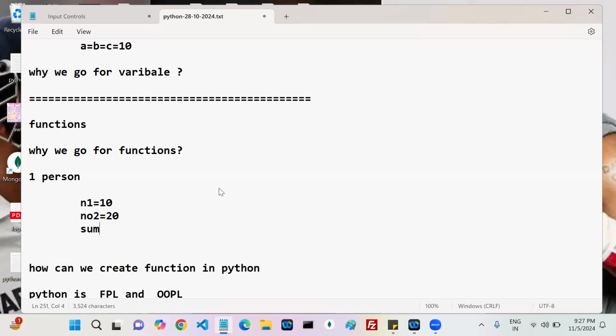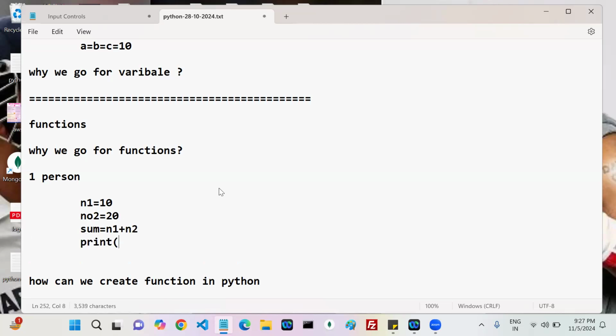Next, sum equals number 1 plus number 2. Then print sum. In total how many variables did you create in this code snippet? Total 3 variables: number 1, number 2, and sum, which holds number 1 plus number 2.